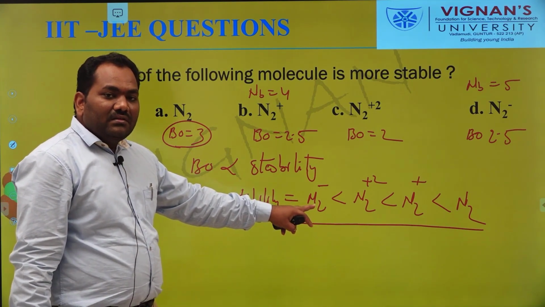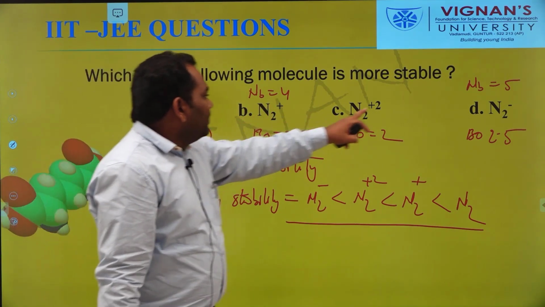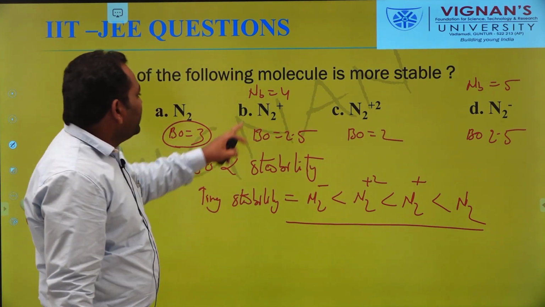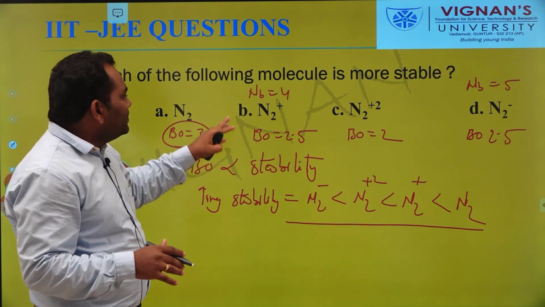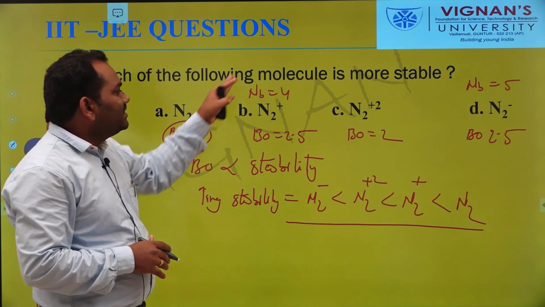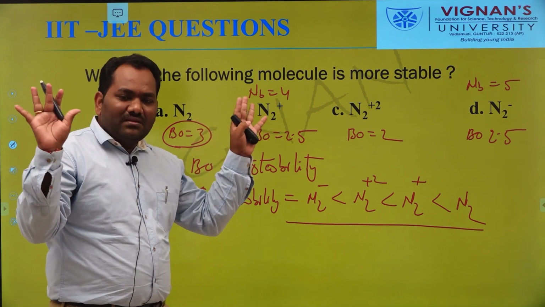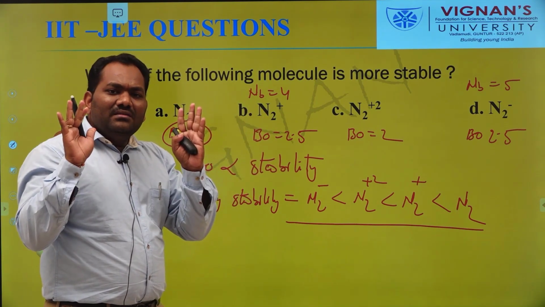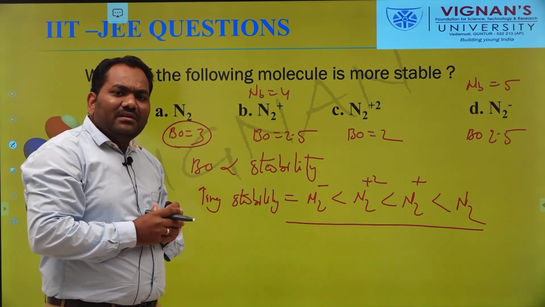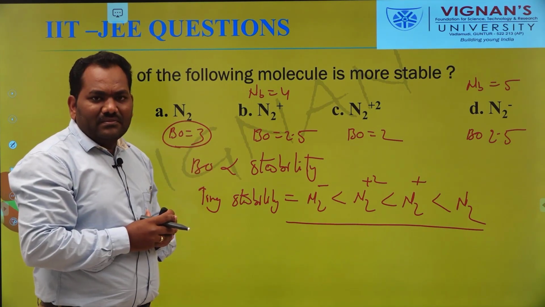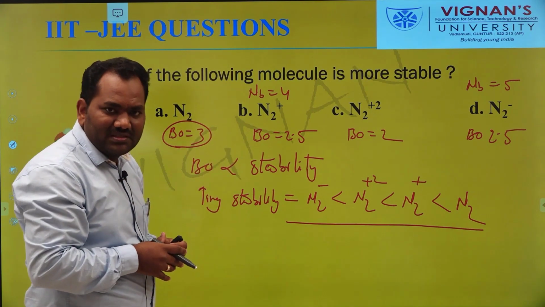Here we made a mistake. N2 minus and N2 plus both have the same bond order. In that case we assume both have equal stability, that N2 plus is equal to N2 minus, and automatically select that option. It is a completely wrong assumption. If any molecules or species have the same bond order, then we can go for anti-bonding electrons. By using the number of anti-bonding electrons, we can determine the stability of molecules in that case.